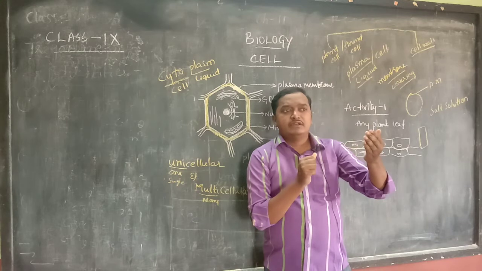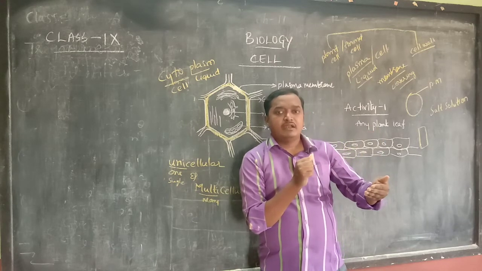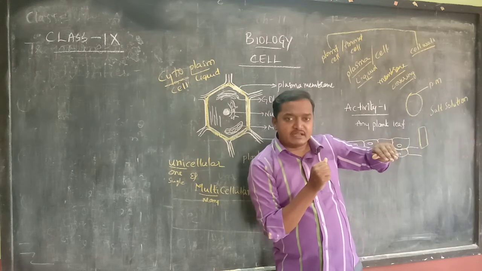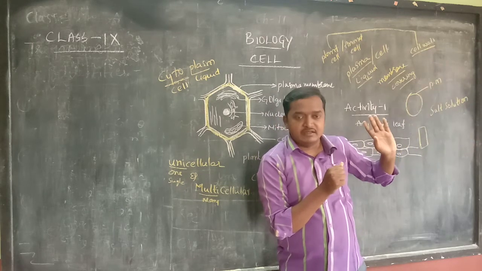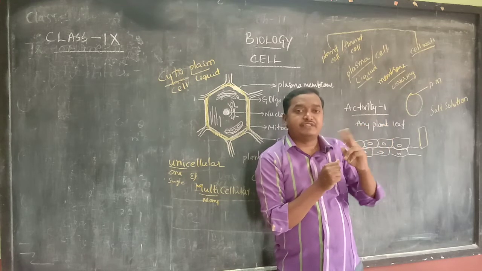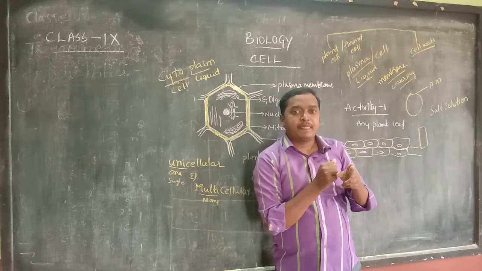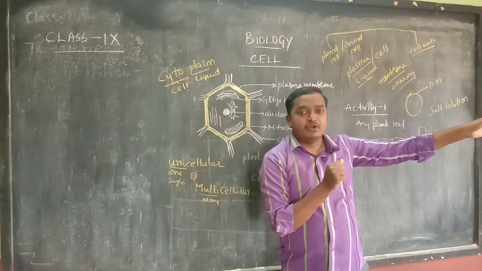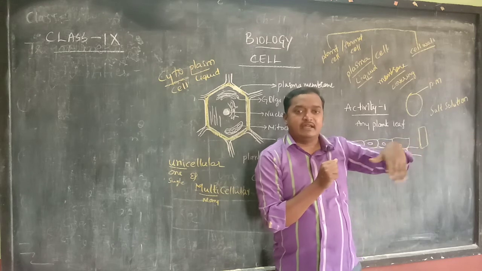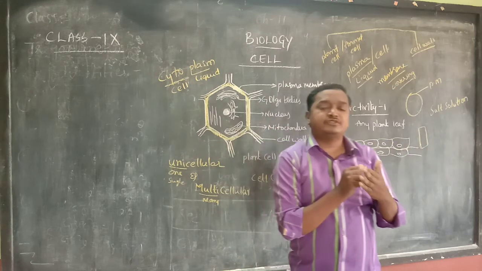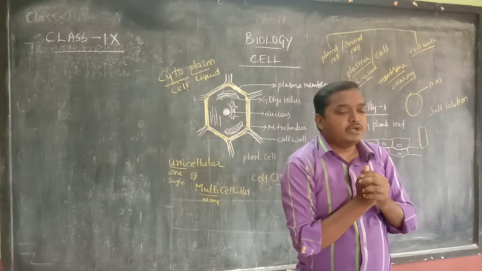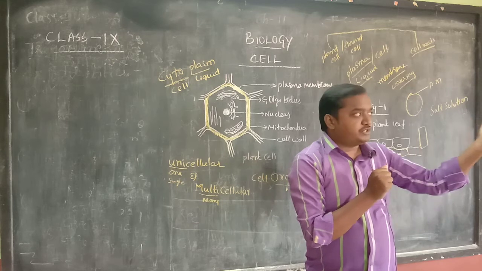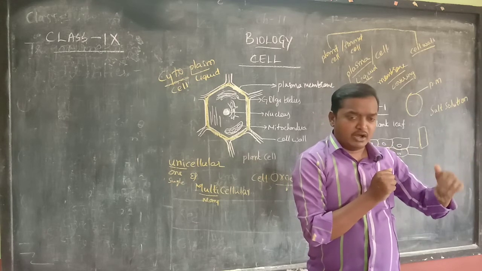Means this plasma membrane will give permission to some substances to come in and some substances to go out of the cell. Means what? Exchange of things will take place through the membrane. Exchange. Here, what? Some window is there. Yes, like that. Plasma membrane also does the duty of exchange of things, outside to inside, inside to outside.